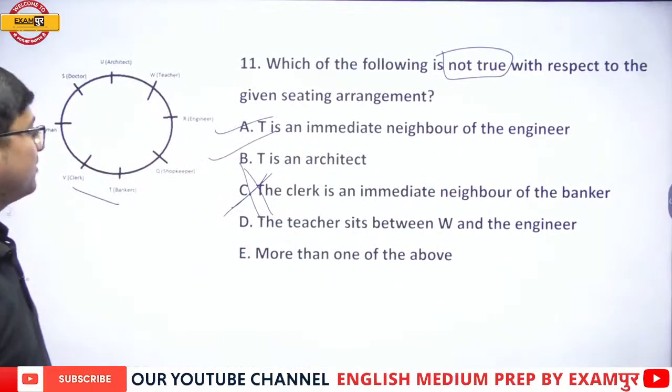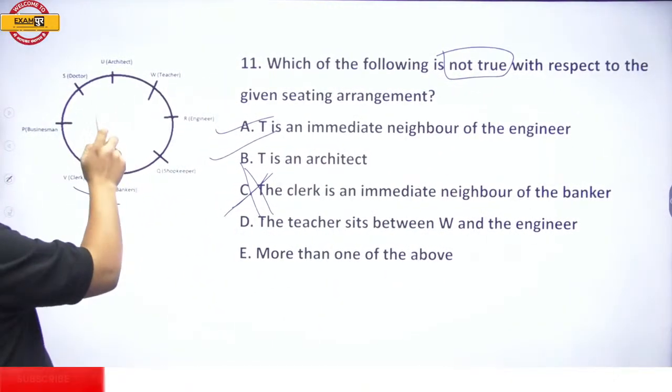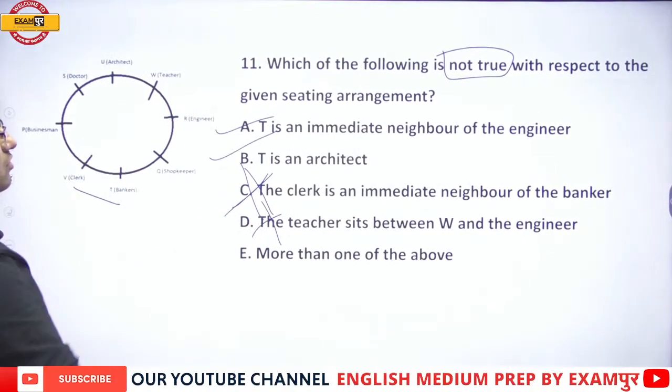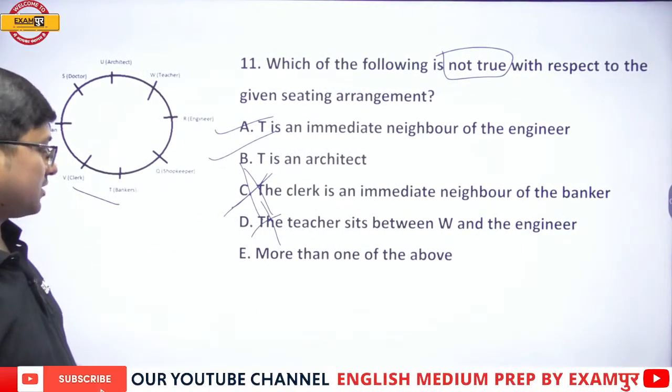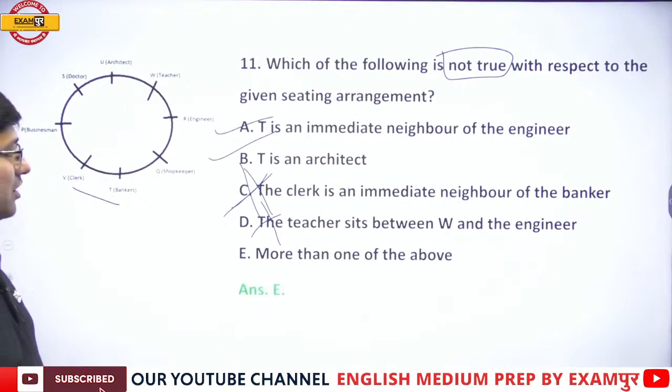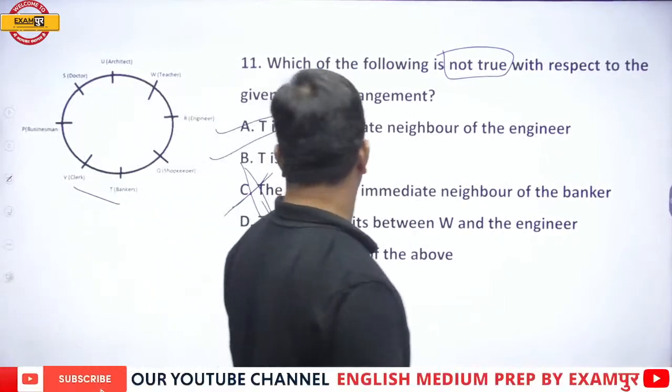Next, the teacher sits between W and engineer. No, it's not true. Okay, so it is asking which is not true. So the right answer is more than one of the above.